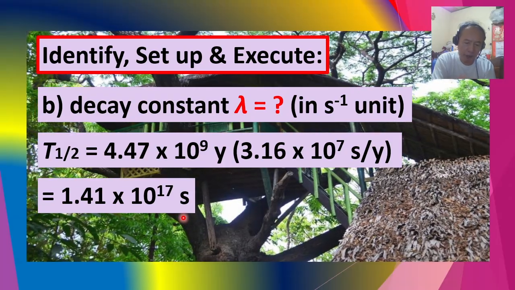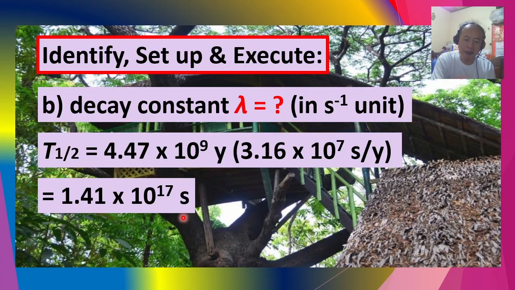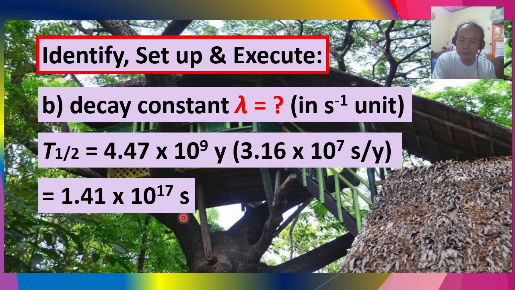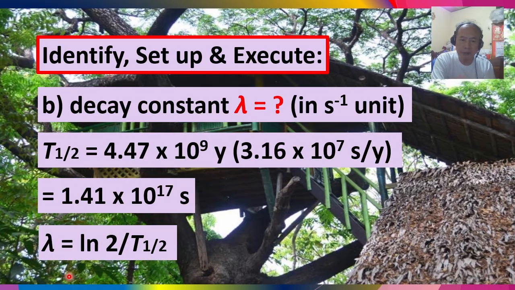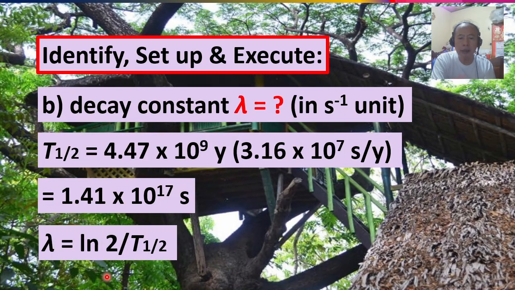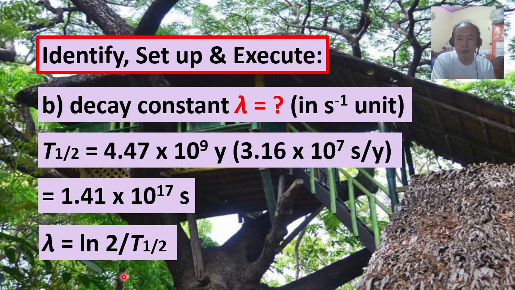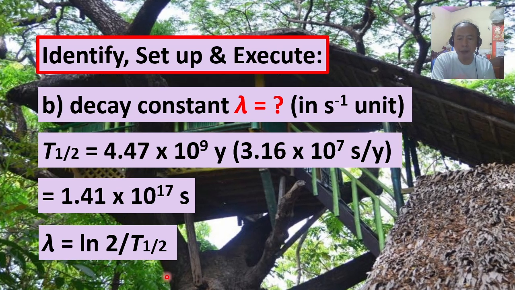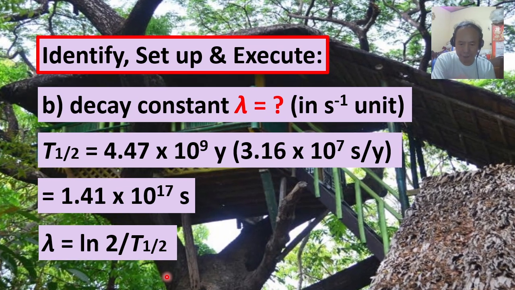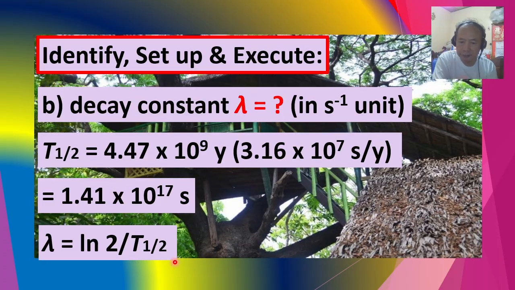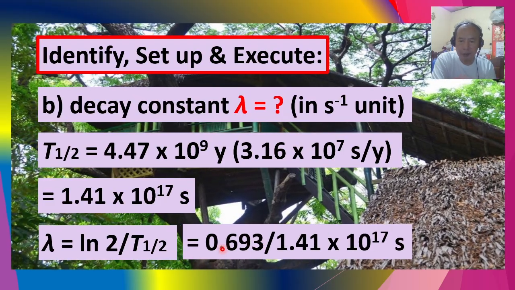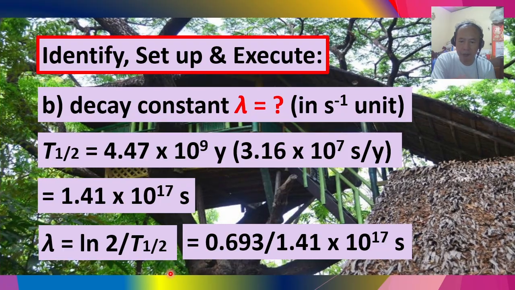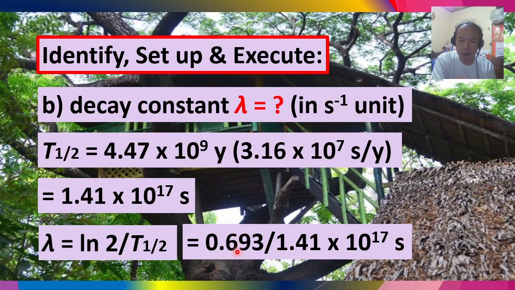So we then proceed in finding the decay constant lambda, which is simply equal to the natural log of the number 2 divided by the half-life. That is, the decay constant lambda is equal to 0.693.